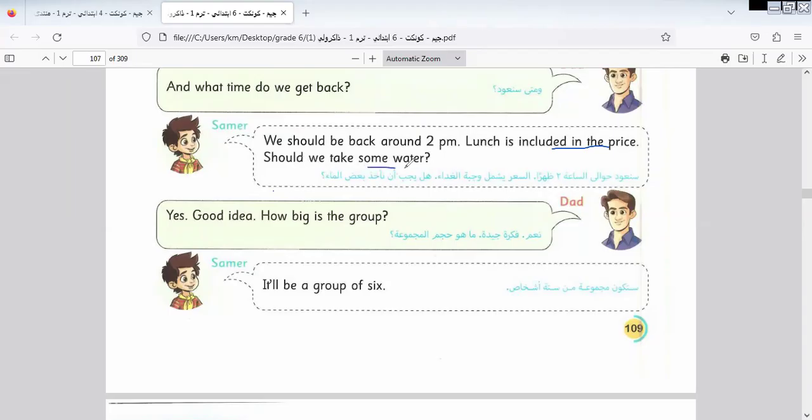Should we take some water? Yes, good idea. How big is the group? It will be a group of six.